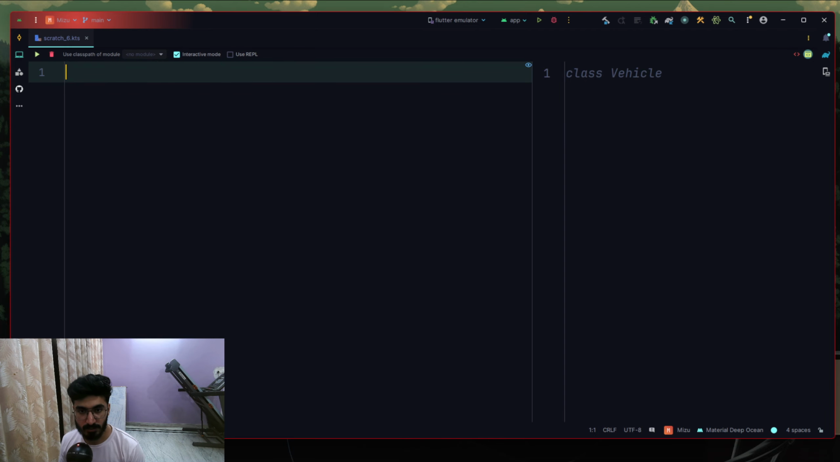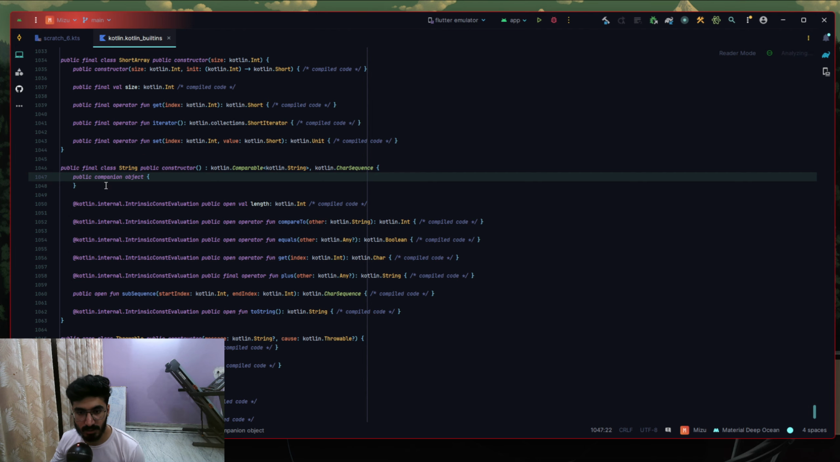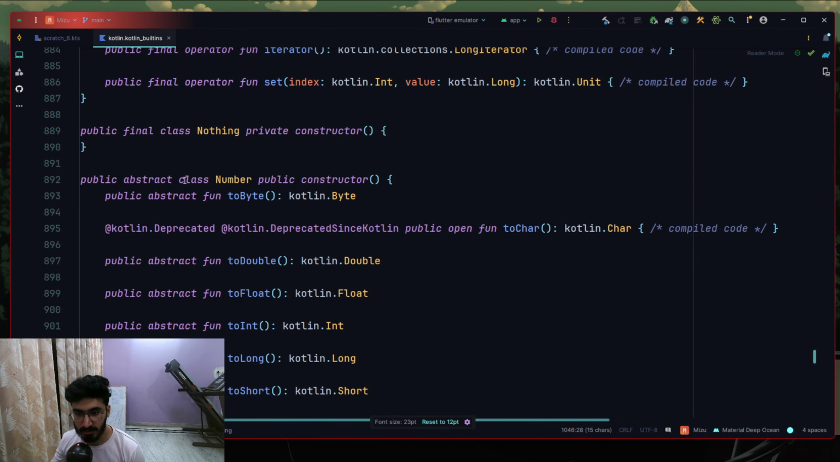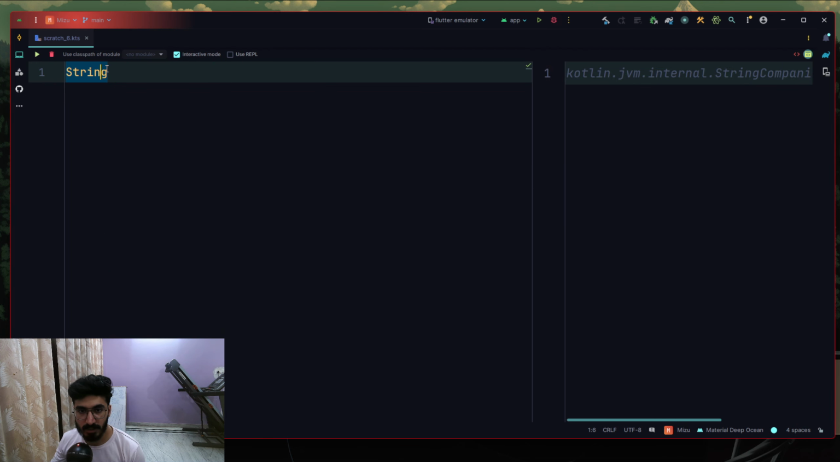Let me give you an example as well. The String class inside of Kotlin is a class as well. As you can see, final class String. Another example, this Number class, as you can see, it's Number and it starts with a capital N. So these are all built-in classes. String is also a class. It starts with a capital S. Let's make a class of our own, a Vehicle class.